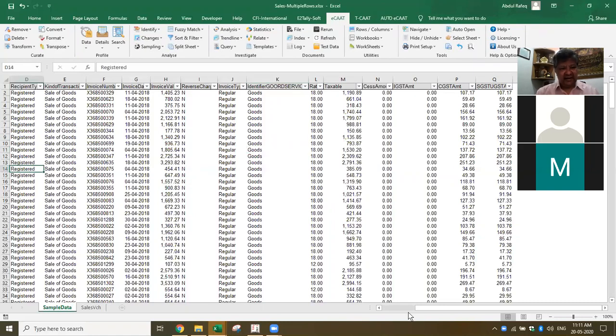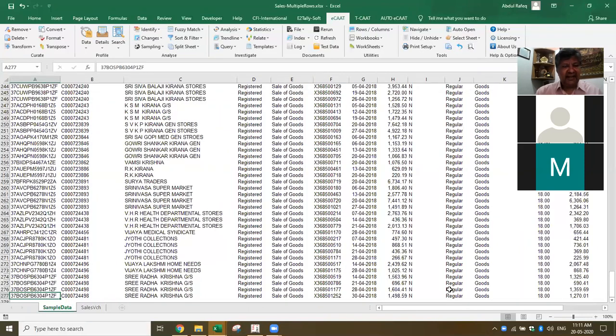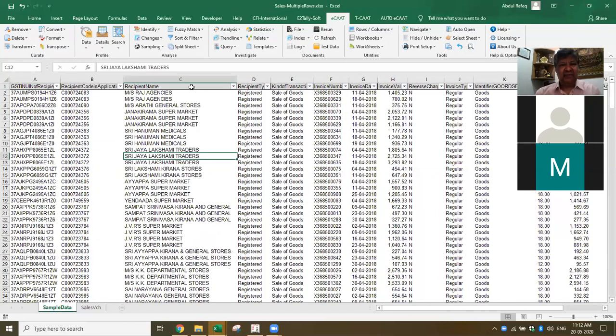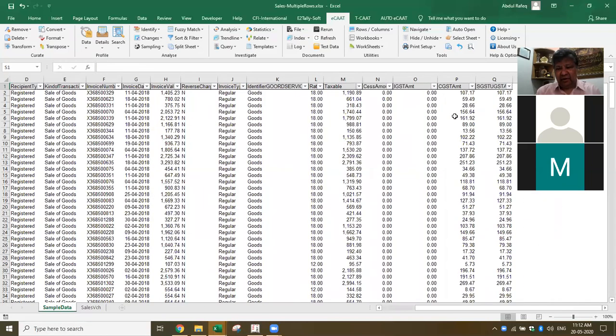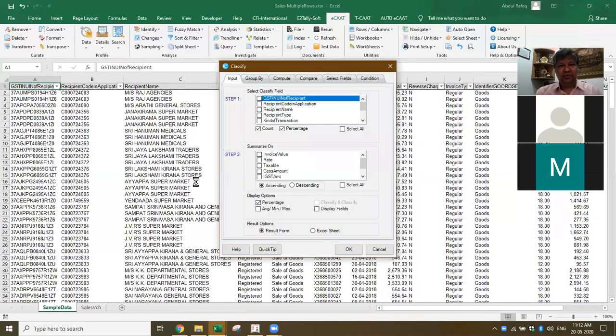Now let's look at this data. This is data pertaining to sales, with around 300 plus transactions. This is data exported from a billing software or a software which they have used internally. It gives all the sales transactions, GST sales transactions. I'll quickly show you a few things. For example, I would like to get this sales data as per the name of the party. I'll show you some functions, but if you have specific things, you can tell me and I'll show you that specific thing only.